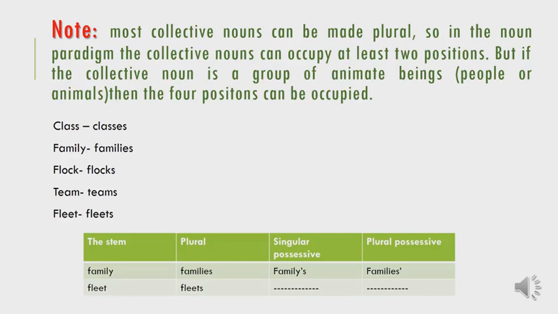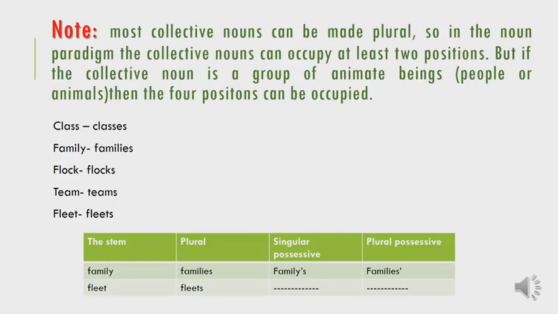So we can have the stem, the plural form, the singular possessive form, and the plural possessive form. For example, family is the stem. The plural form is families. The singular possessive form is family's, with the apostrophe before the s. And the plural possessive form is families', the apostrophe after the s.